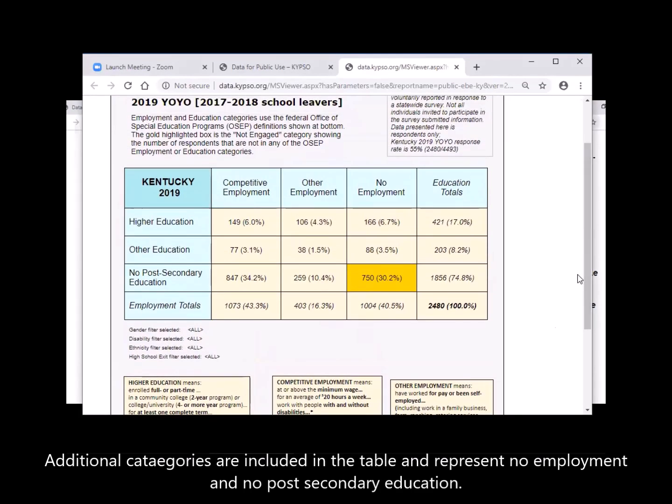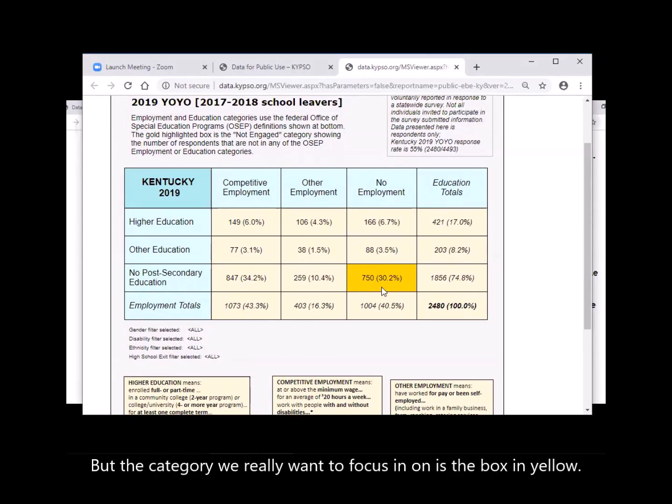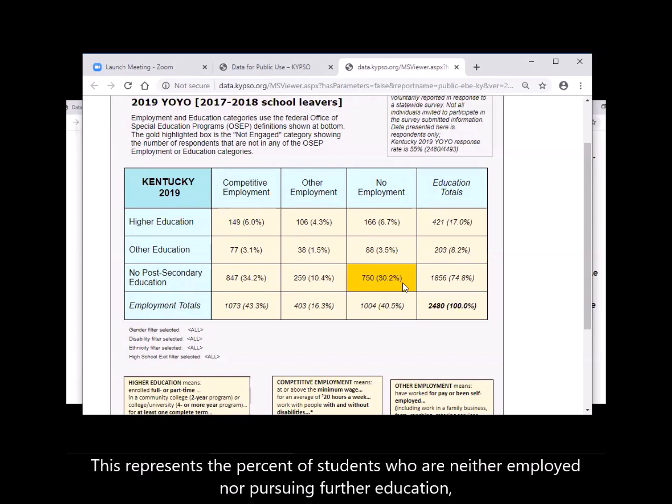Additional categories are included in the table and represent no employment and no post-secondary education. But the category we really want to focus in on is the box in yellow. This represents the percent of students who are neither employed nor pursuing further education.